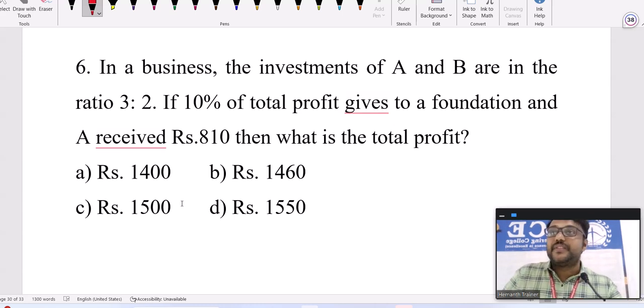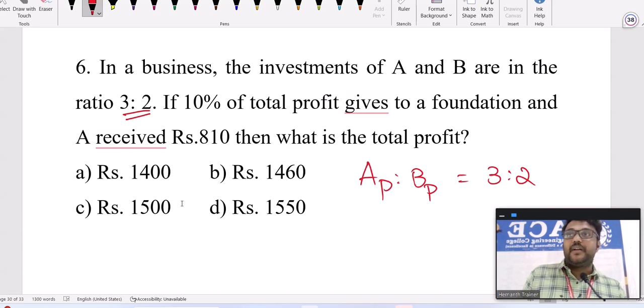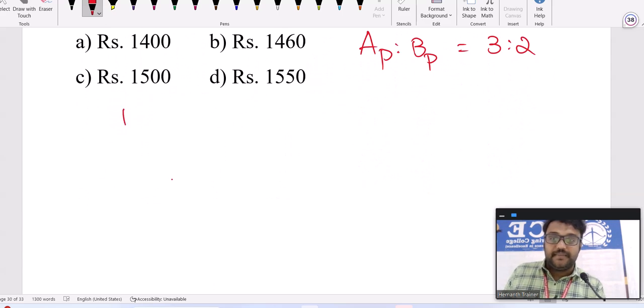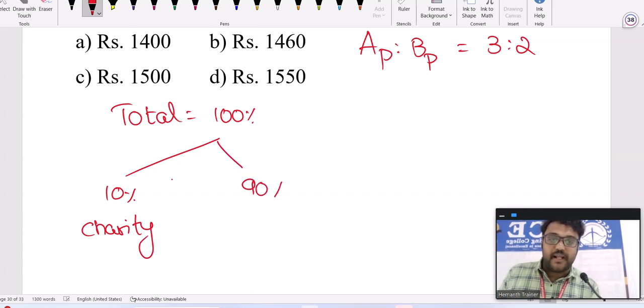Then profit depends on investment. What's the investment ratio? 3 is to 2. So the profit share ratio is also 3 is to 2. But that will divide only 90% of the profit, not the total profit, because among the total profit, 10% goes out. Let's say total profit is 100%. Among that, 10% is given to the foundation, or we can say charity, right? The remaining 90% is distributed among A and B, right?